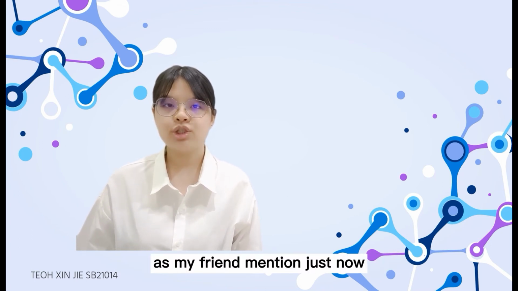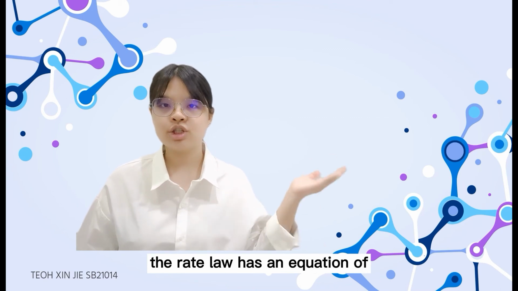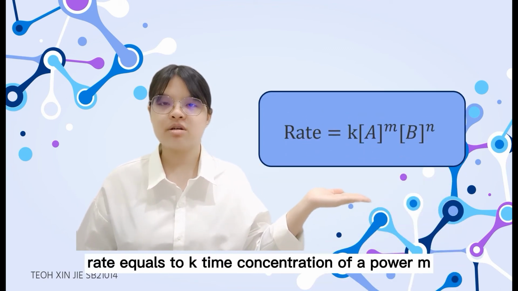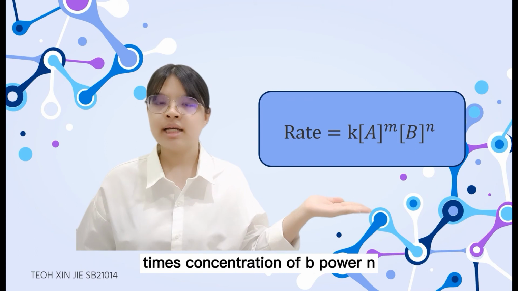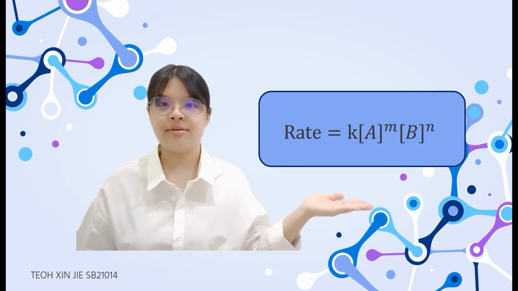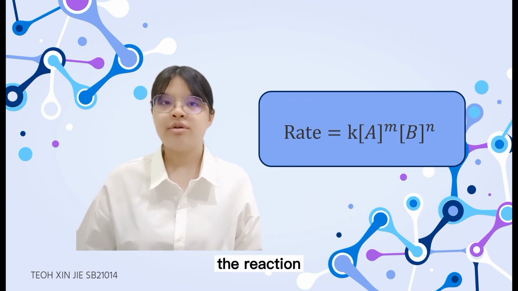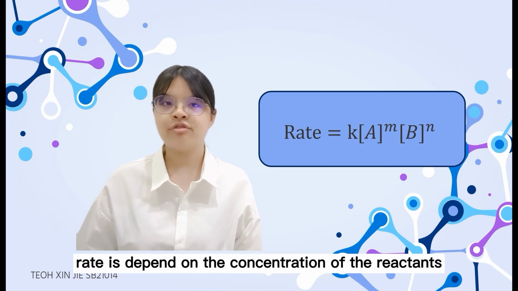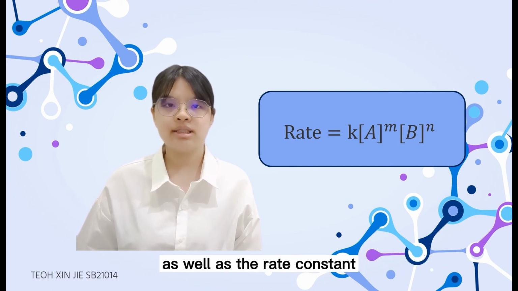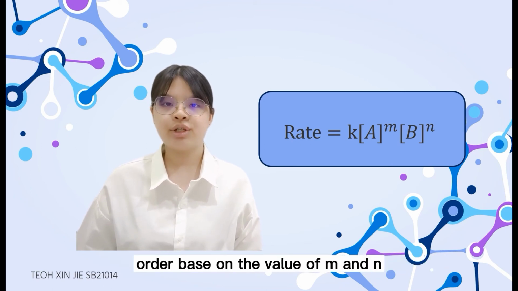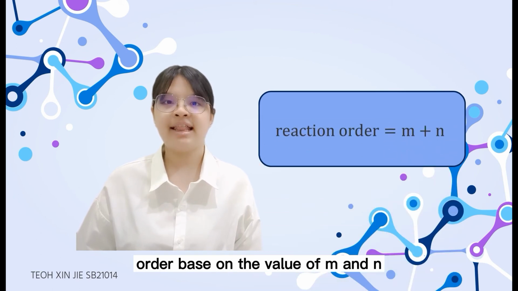As my friend mentioned just now, the rate law has an equation of rate equals k times concentration of A power m times concentration of B power n. From the equation, the reaction rate is dependent on the concentration of the reactants as well as the rate constant. We can determine the reaction order based on the value of m and n.